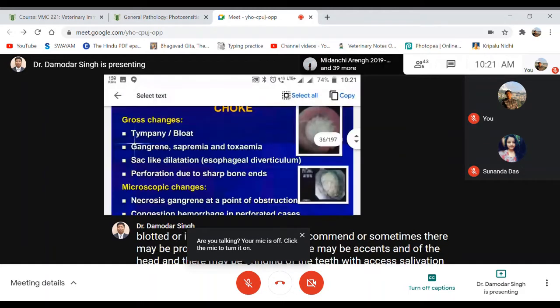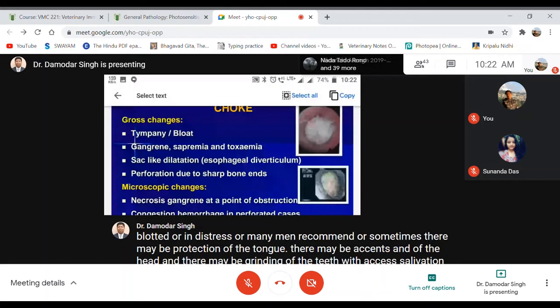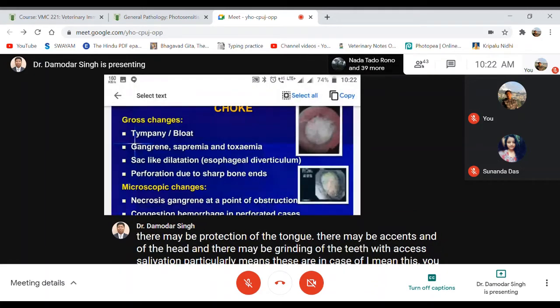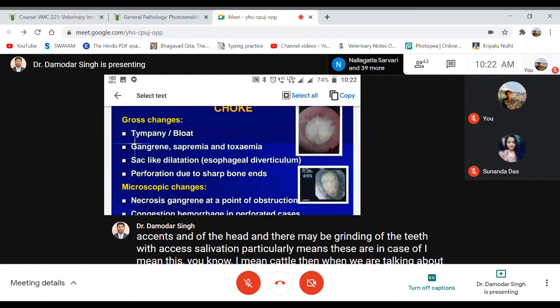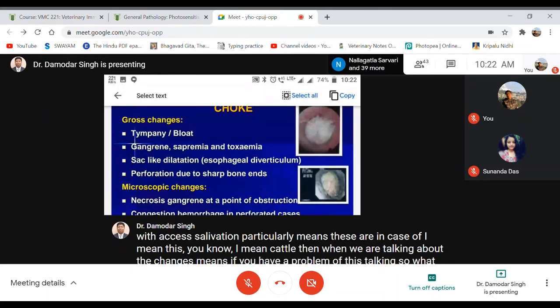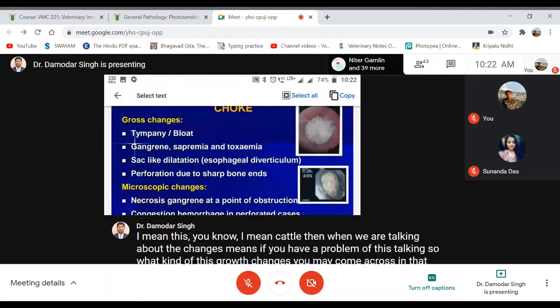Then when we are talking about the changes, if you have a problem of choking, what kind of gross changes may you come across in the affected animal? Most commonly, as we have just discussed, it is bloat or tympany. This is one of the most common findings.